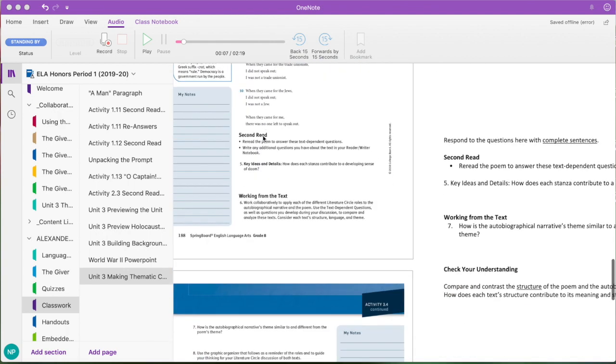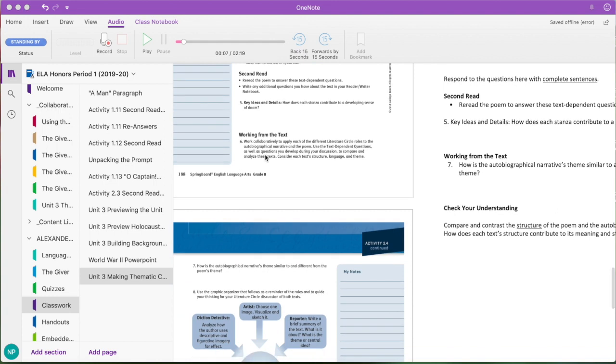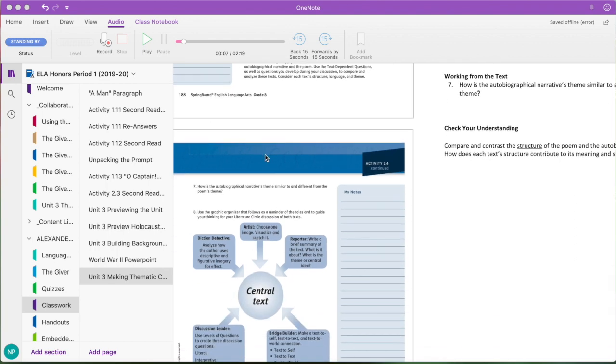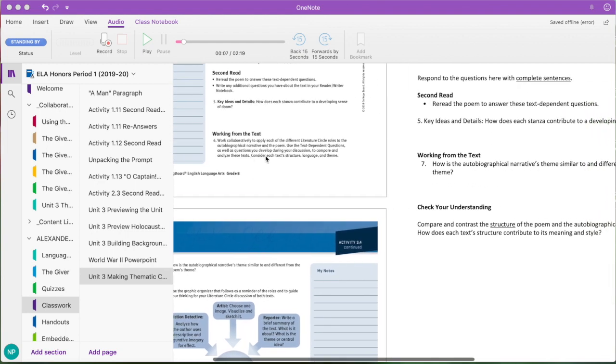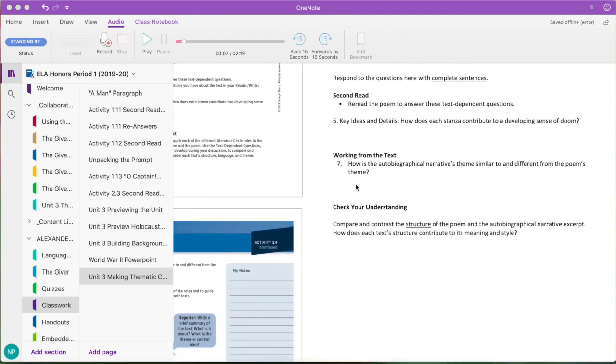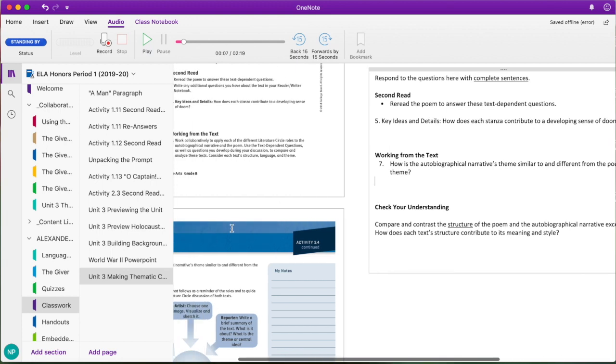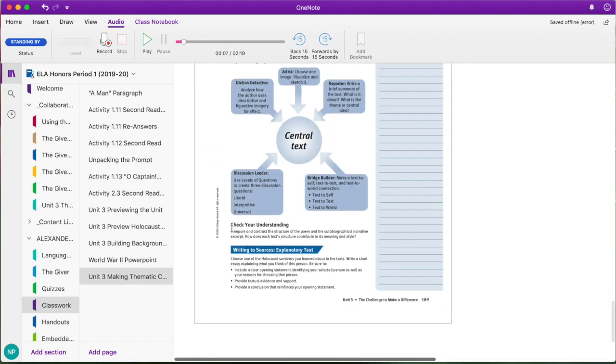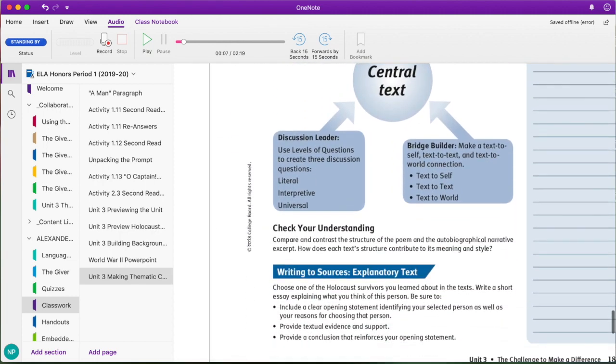So if we scroll down, number 6, we're not going to do, and that talks about participating in a literature circle. Unfortunately, because they're all now different locations, that would be really hard to do, but we are going to go ahead and look at question 7. You're going to type your response to question 7 right here. And you can go ahead and just click right in the text box to respond. And then you're going to look at the check your understanding as well.